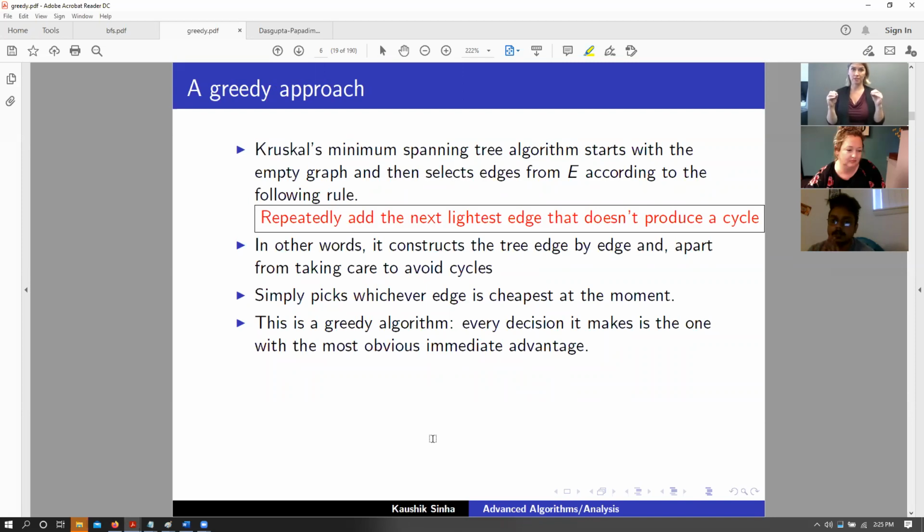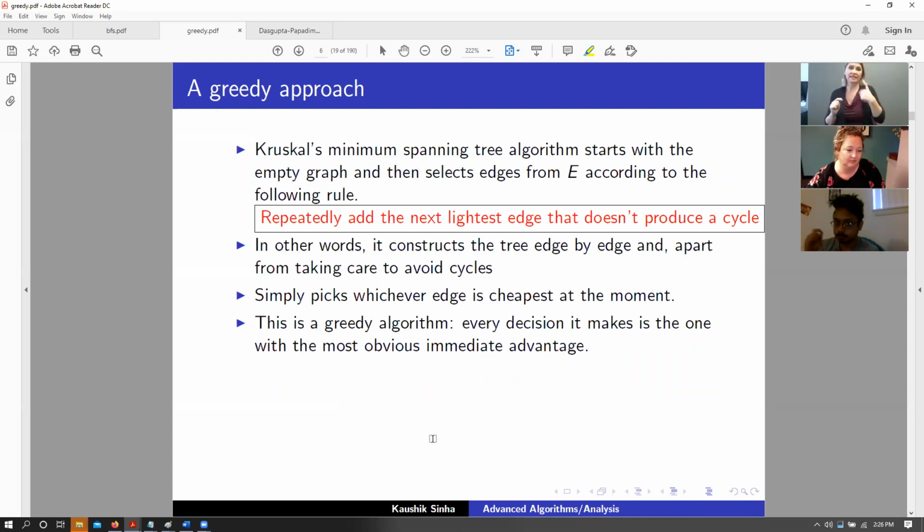Essentially, the process that we discussed, to select edges that have the minimum cost and select edges such that they don't produce a cycle, is the very basis of the logic behind Kruskal's algorithm, right? So Kruskal's is a minimum spanning tree algorithm that starts with an empty graph and keeps on selecting edges from this set E, and it maintains the rule that it will always pick the edge that has the least cost, but it would also check that it does not produce a cycle.